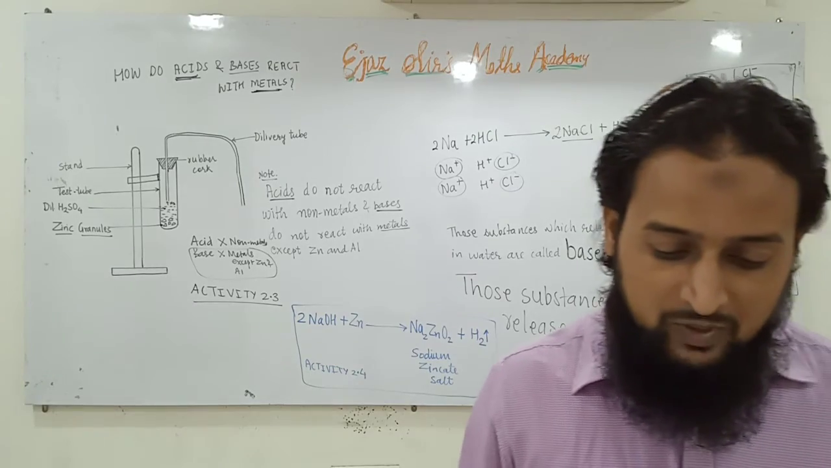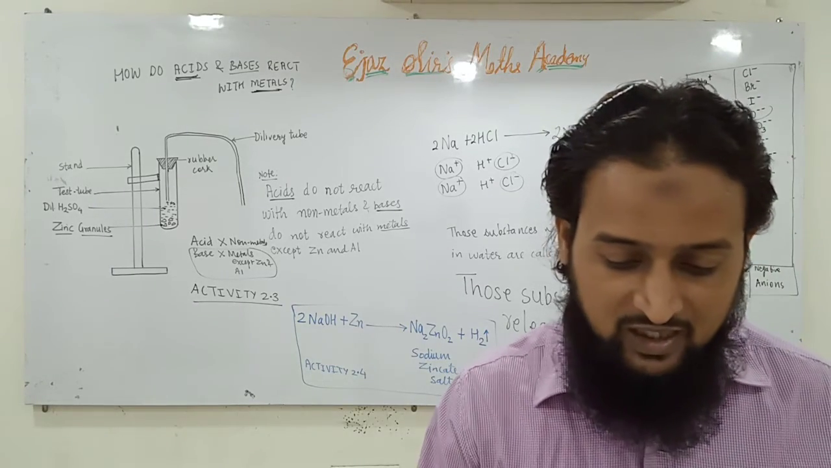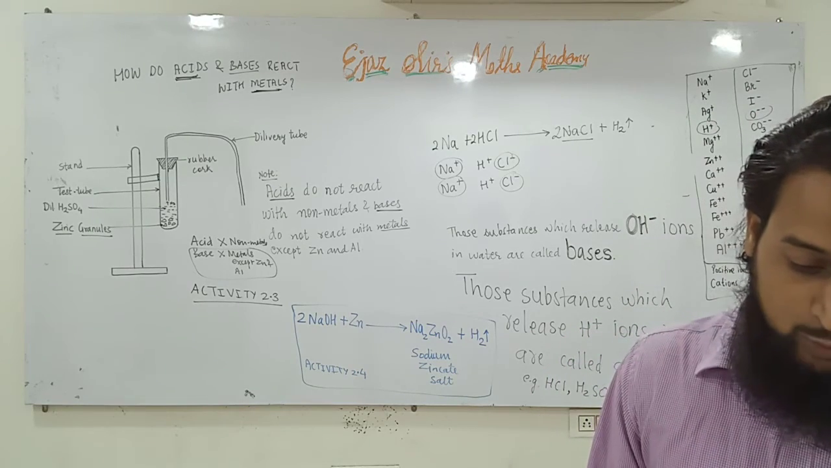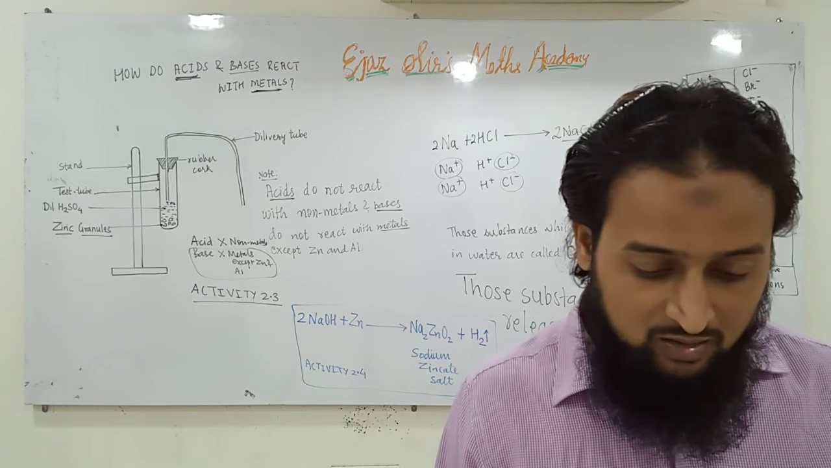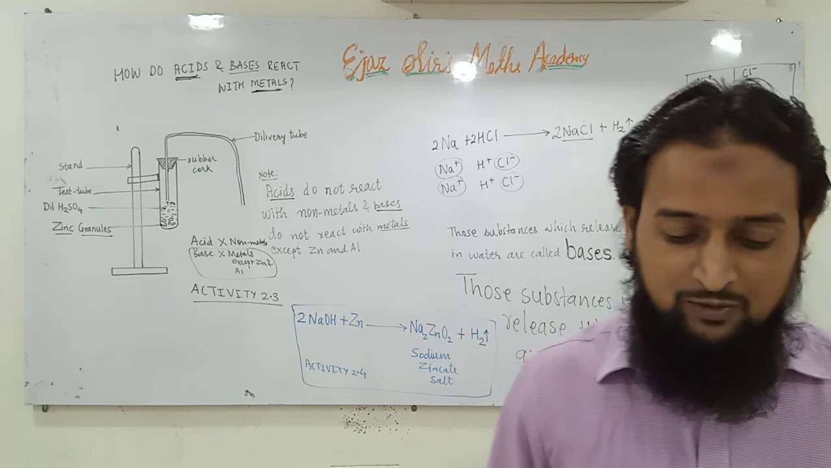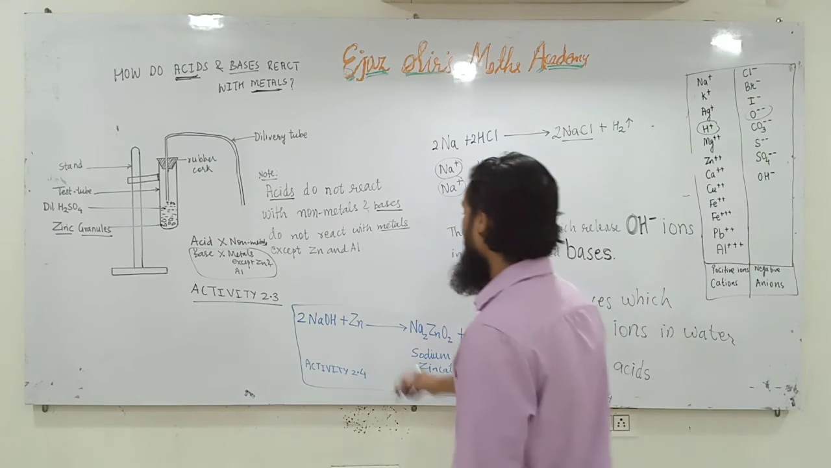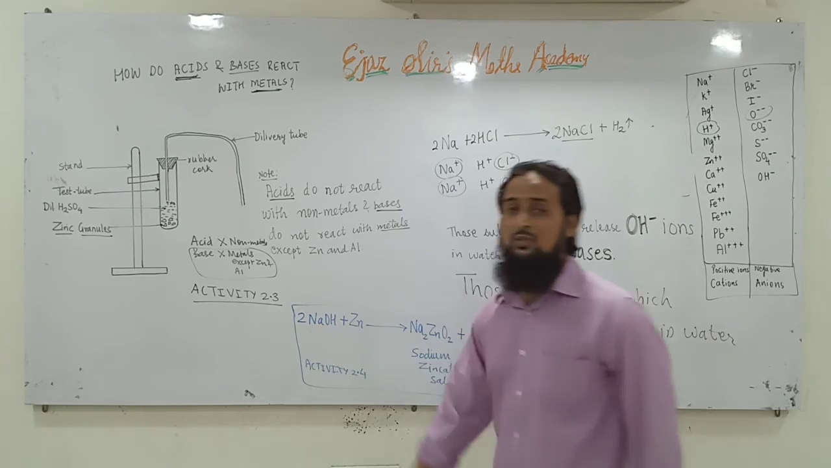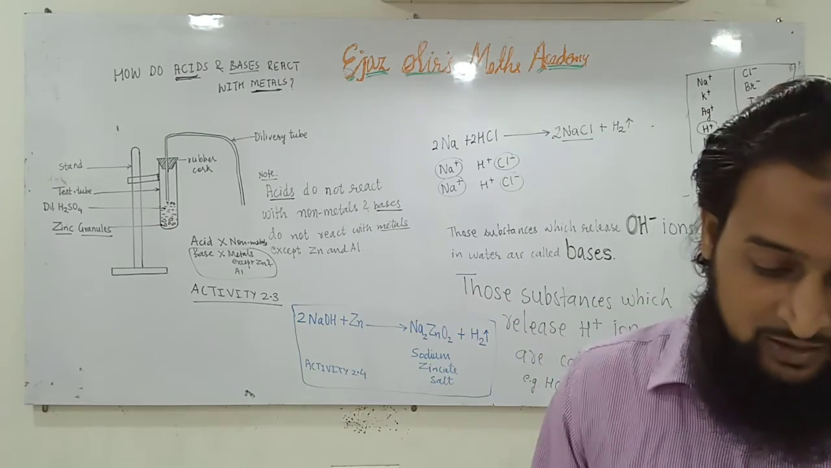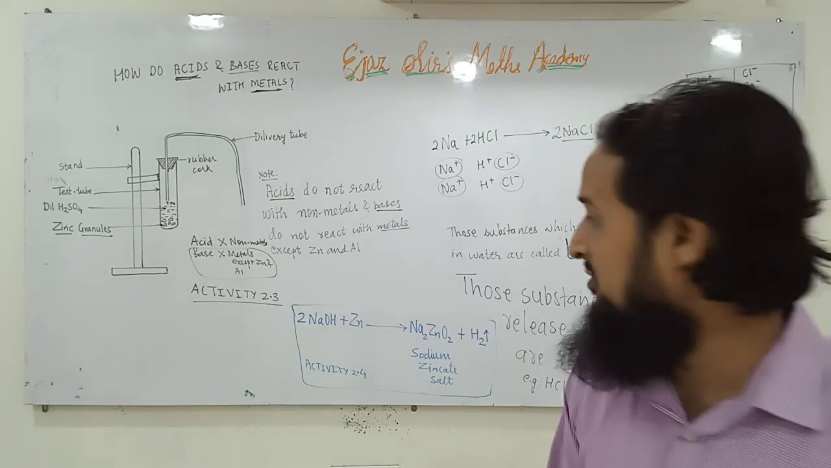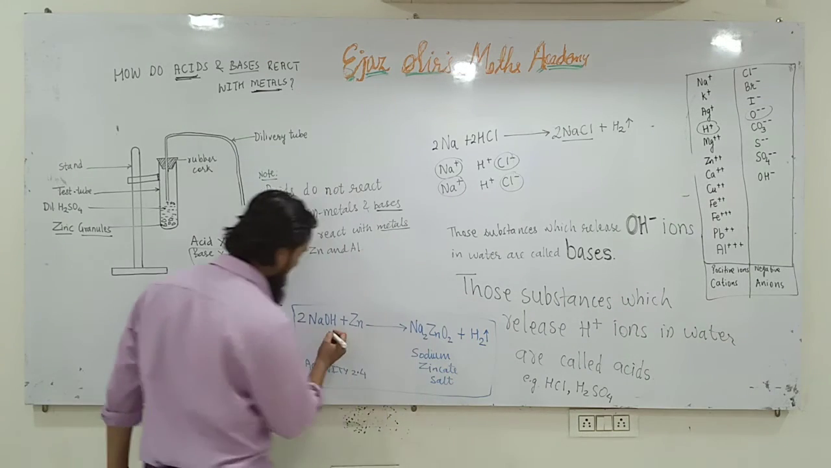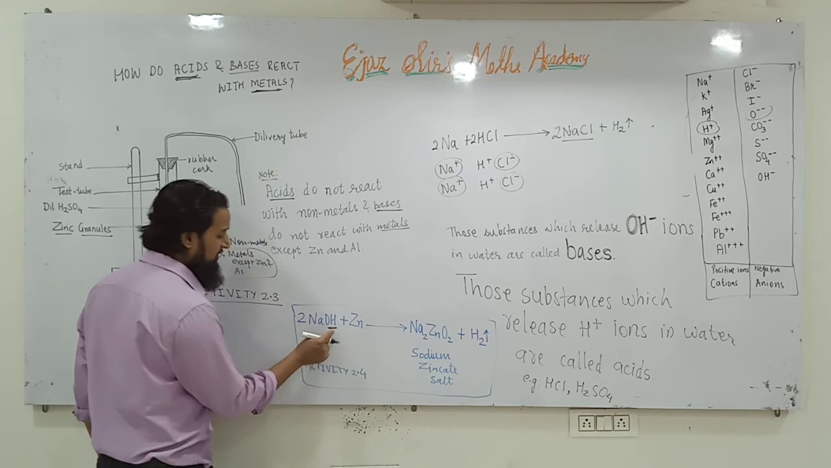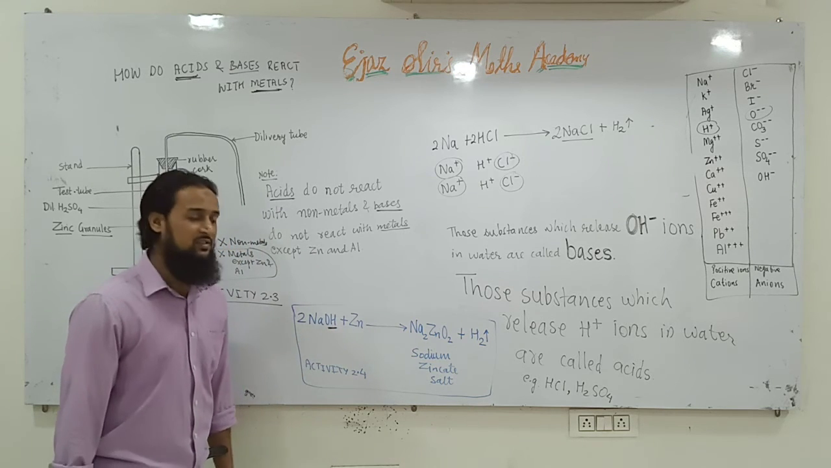Place a few pieces of granulated zinc metal in a test tube. Add 2 milliliters of sodium hydroxide solution. So we have taken zinc granules and we are adding 2 milliliters of sodium hydroxide solution. Sodium hydroxide is a base. Why? Because it has OH. Whatever inorganic compound contains OH is called a base.